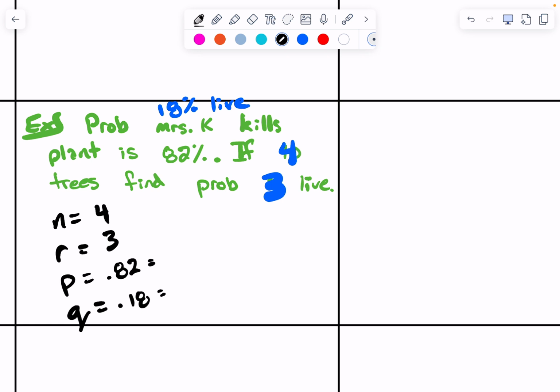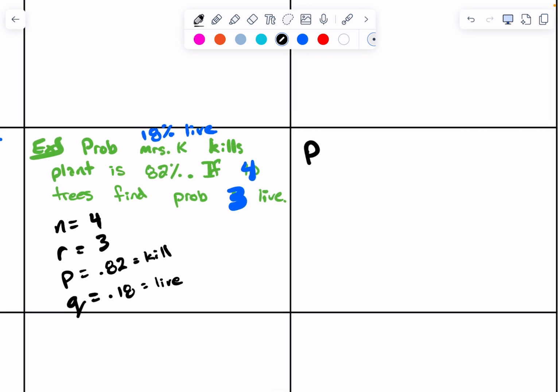Now, I would strongly suggest labeling what P and Q are. So P is kill, Q is live, or not kill, okay? I label those so that I know which one is which, and I can switch those P's and Q's around if I want to, and it's not going to matter as long as I do it right in the formula. So I want to define P of 3, I'm trying to find P of 3, right? Well, 3 live. In the formula, it would be 4C3, yep.